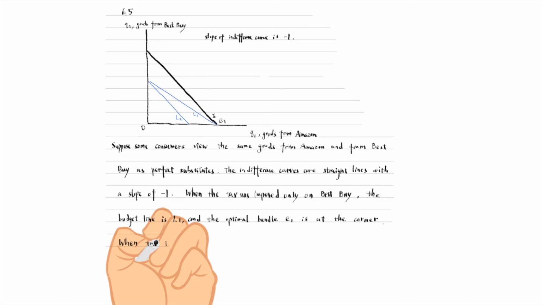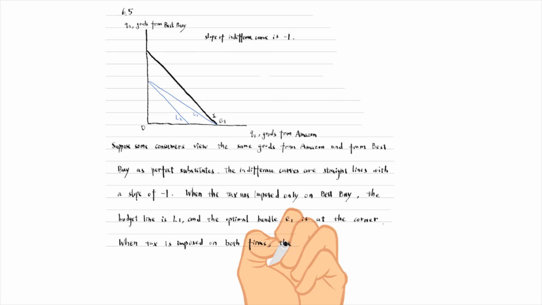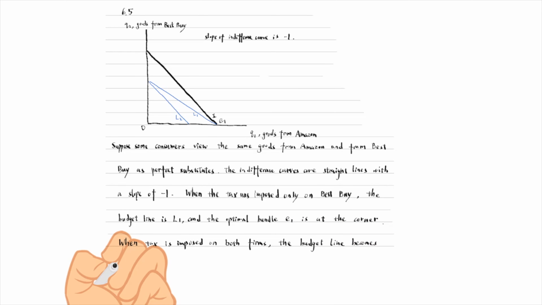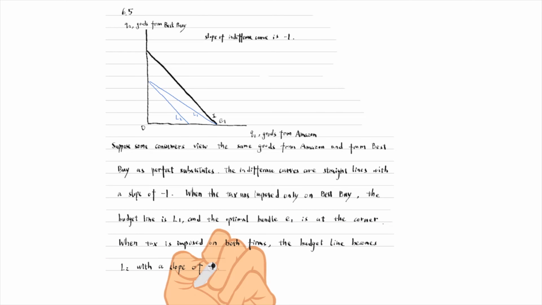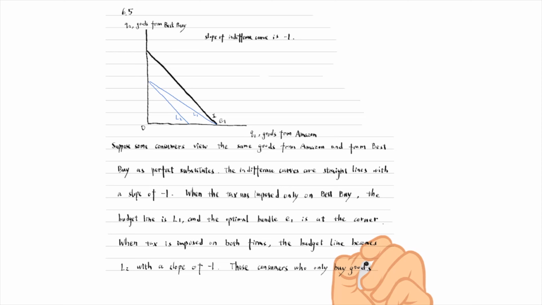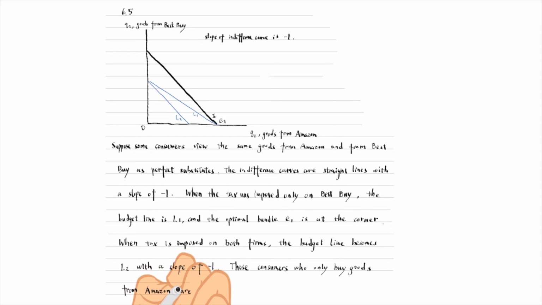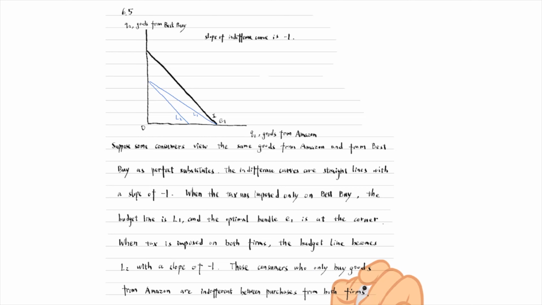When the tax is imposed on both firms, the budget line becomes L2 with a slope of -1. Those consumers who only buy goods from Amazon are indifferent between purchases from both firms now, so Best Buy's sales rise.